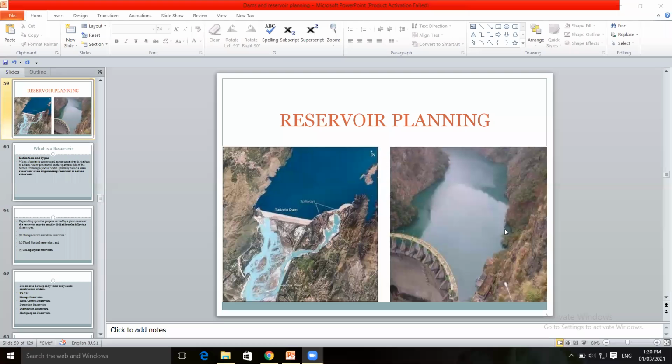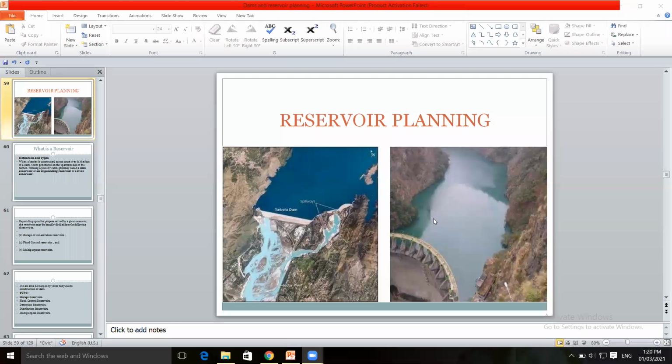So this pool of water which is created after construction of this dam or barrier is known as reservoir. Did you understand the difference between dam and reservoir? Reservoir is the pool of water which is formed after construction of the dam. Dam is a structure. It may be a gravity dam, solid masonry gravity dam, concrete dam or masonry dam, arch dam, buttress dam, or earthen dam.